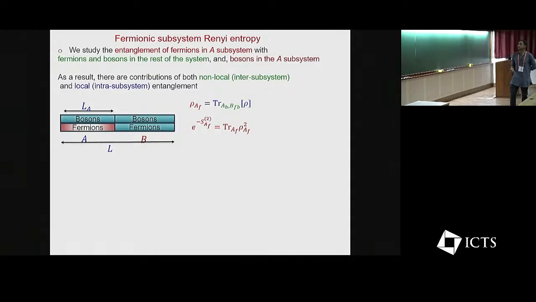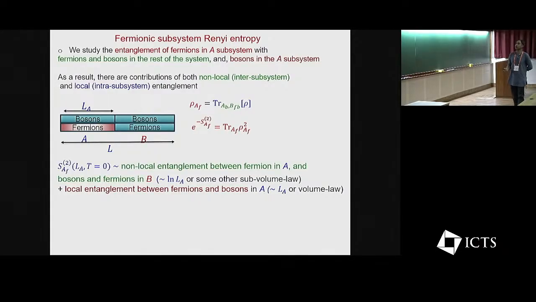What we are going to do is calculate, exactly in this model in the large N limit, the entanglement entropy of fermions in a subsystem. Now in this model, because there are both bosons and fermions, when you calculate the entanglement entropy of fermions, there is a non-local entanglement, non-local Bell pairs between the A and B subsystems. However, because there are bosons, there is also entanglement remaining between fermions and bosons in a subsystem itself. This is the quantity we calculate, and you expect that this non-local entanglement will have maybe some logarithmic violation, whereas the local entanglement will go like volume law.